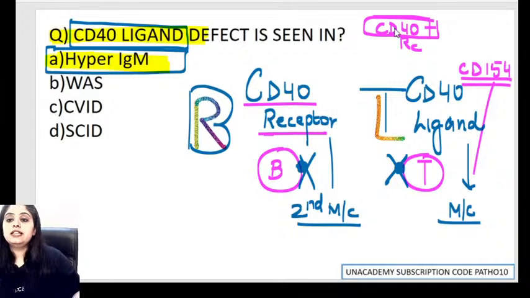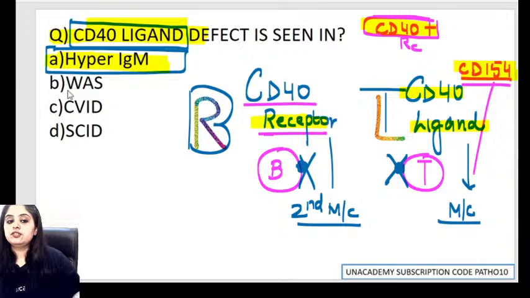Please remember, when they only write CD40, that automatically means CD40 receptor. Because if they want to specify the ligand, either they will write CD40 ligand fully or they will write CD154. I hope that's okay with everyone.